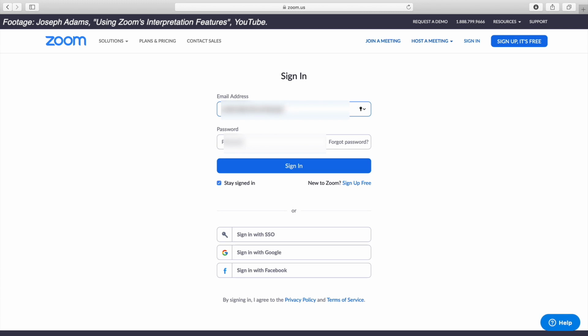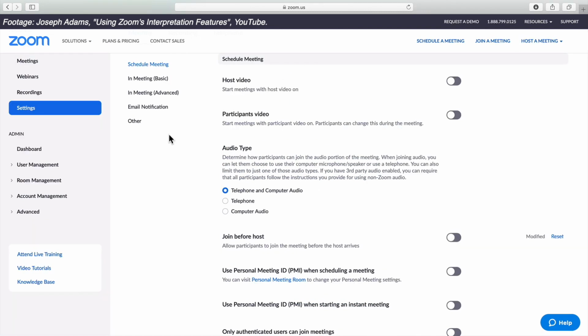Here is a quick outline of how to set that up. First, in order to use the language interpretation feature, the host of the meeting must have a Zoom license, but the audio describer and participants do not. Then, before creating the meeting, the host should make sure that they have turned on the language interpretation feature in their account. On screen now, I have opened the Settings menu of Zoom, which you can reach by clicking on Settings in the main menu on the far left side of the page.